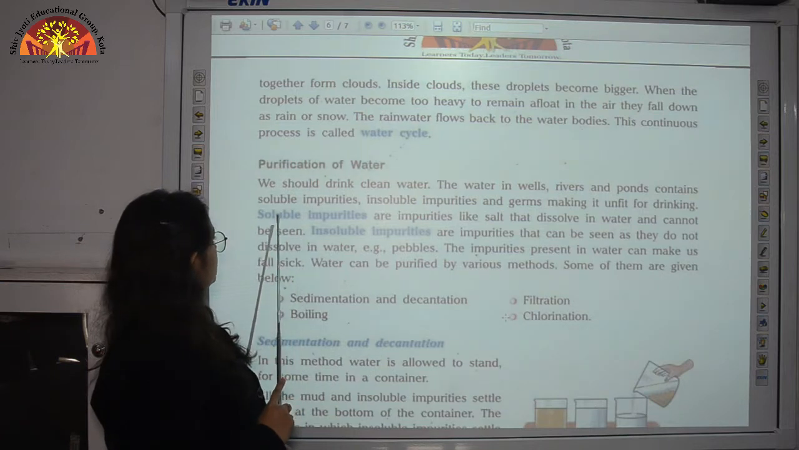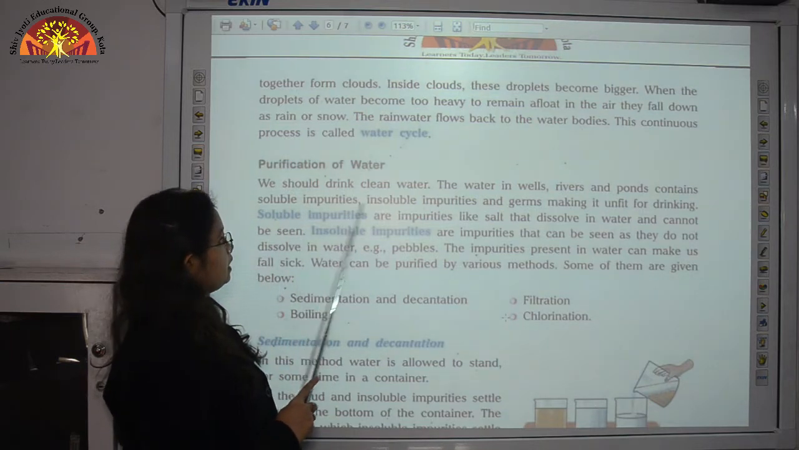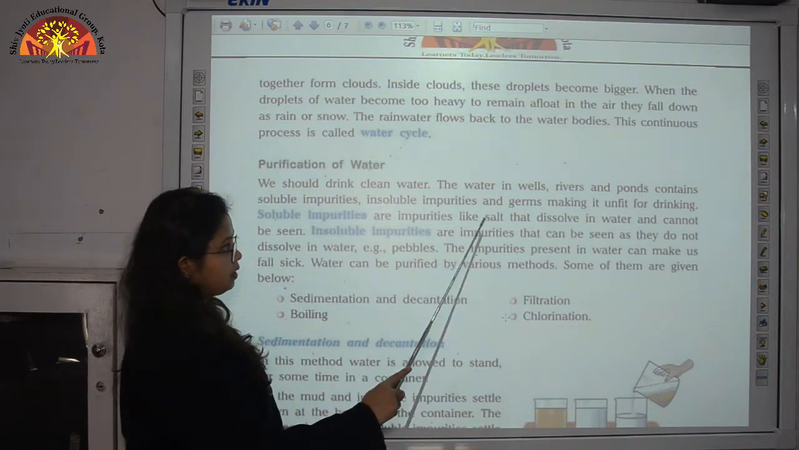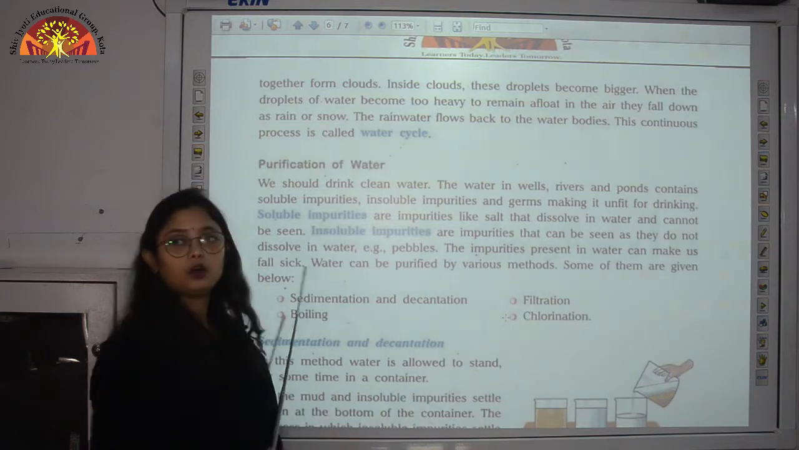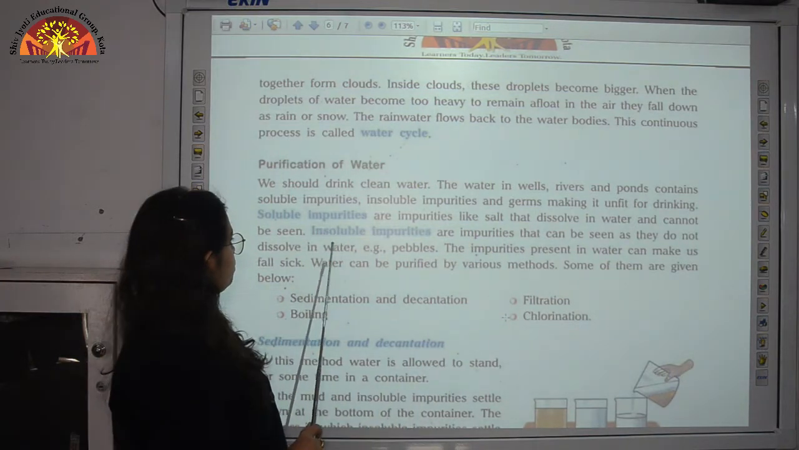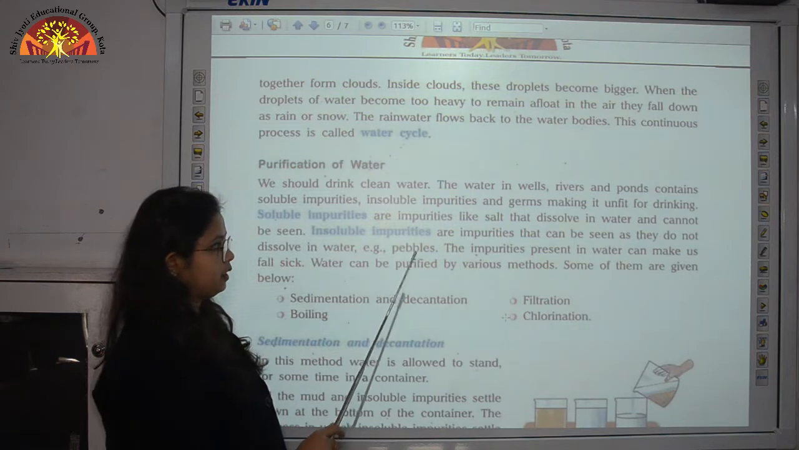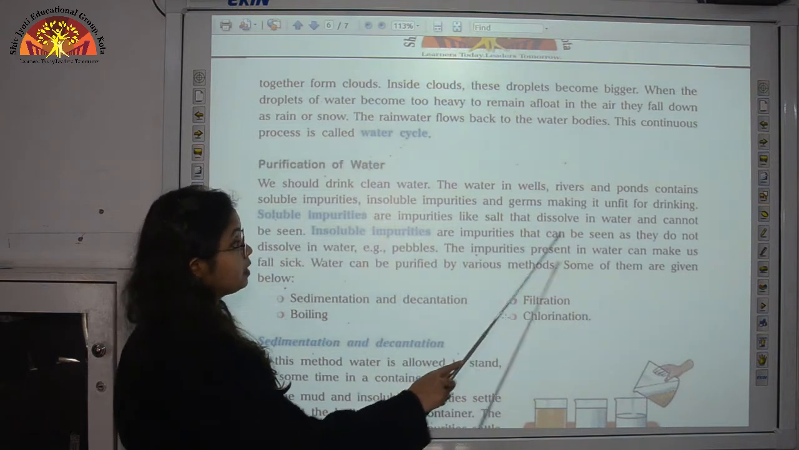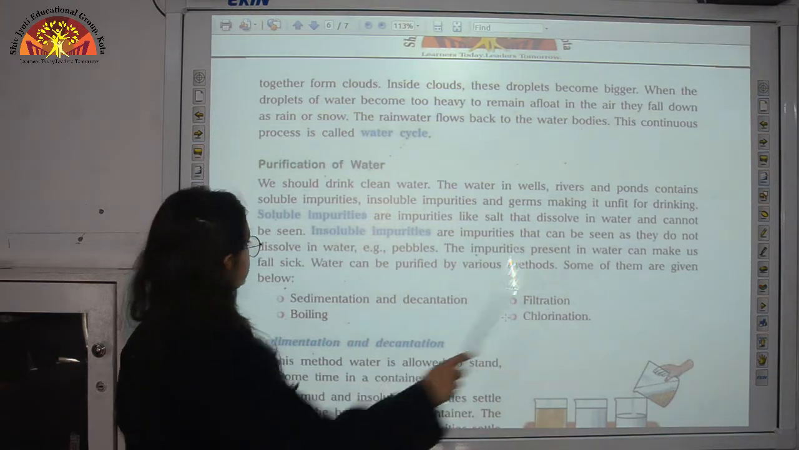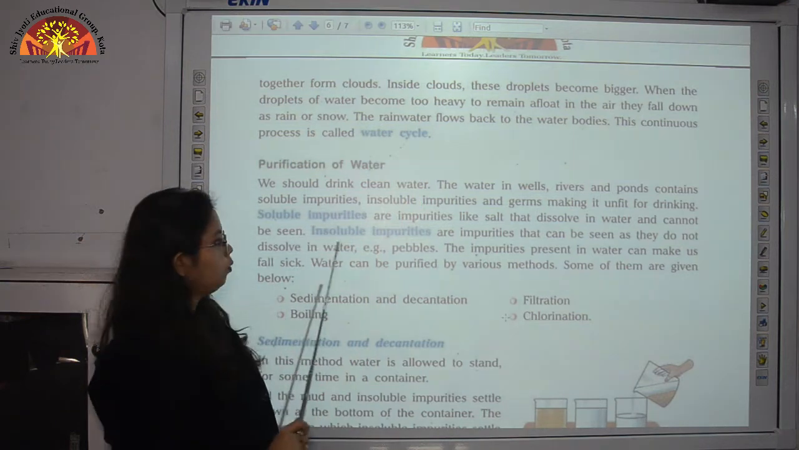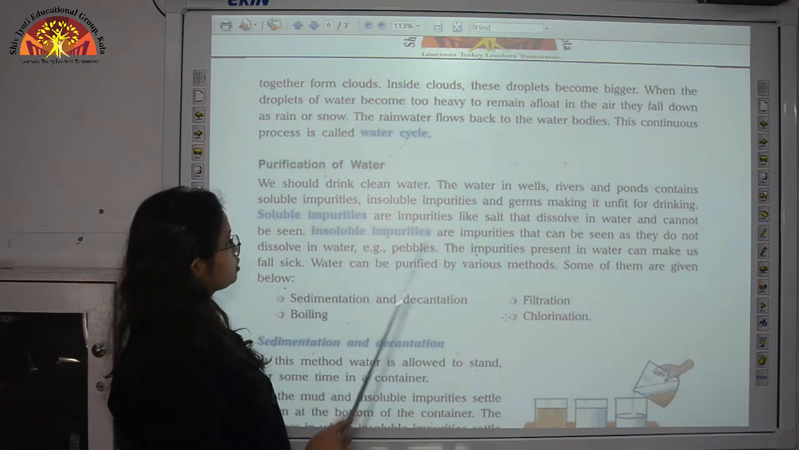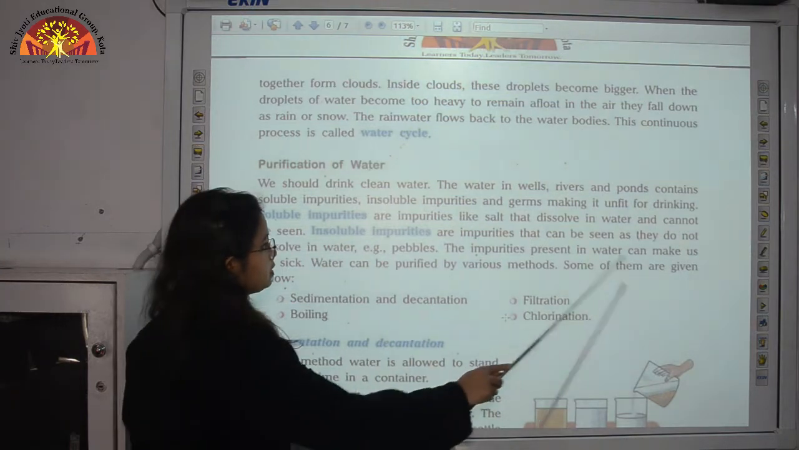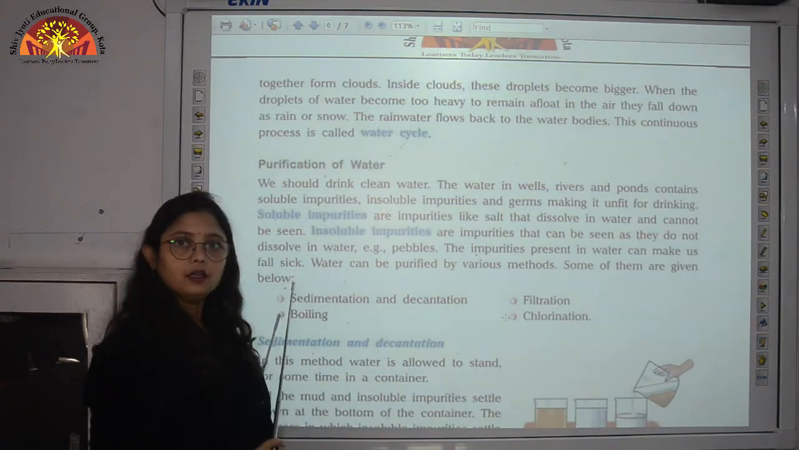Some of the impurities are soluble impurities. These are impurities like salts that dissolve in water and cannot be seen. And some of the impurities are insoluble impurities. These are impurities that can be seen as they do not dissolve in water, and besides this it also contains some germs. So the impurities present in water can make us fall sick.